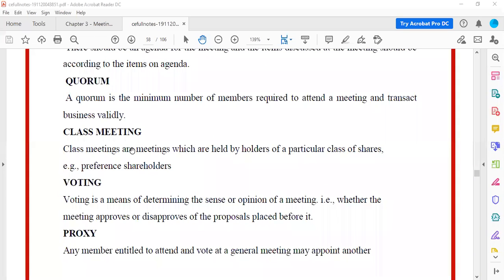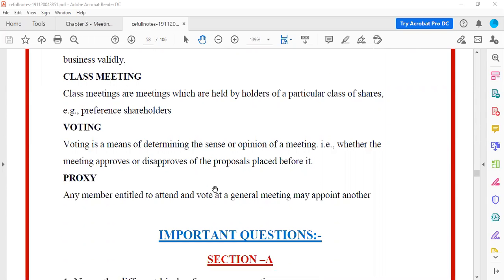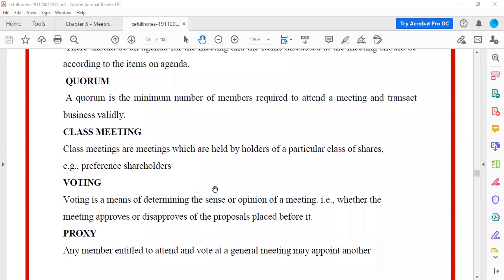Now proxy will not have the right to speak. In rare cases they will have the right to vote. So these are a few of the important terms that you always have to understand with regard to the meetings.